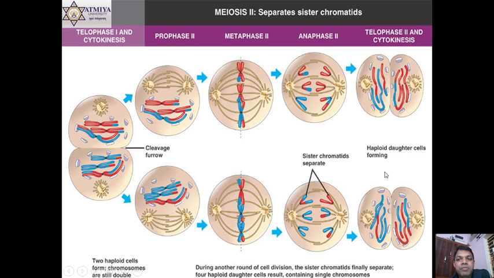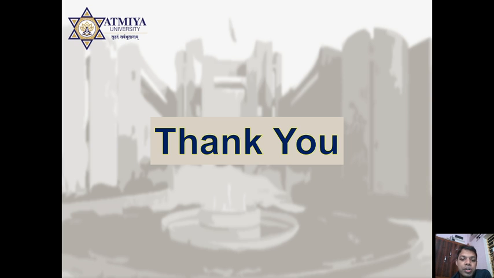So karyokinesis followed by cytokinesis, and the process becomes over. This is all I wanted to explain. Hope you understand. Thank you.